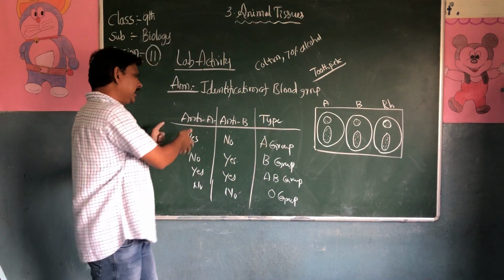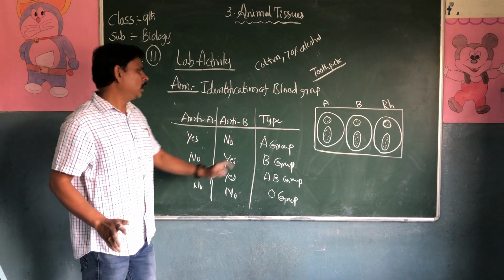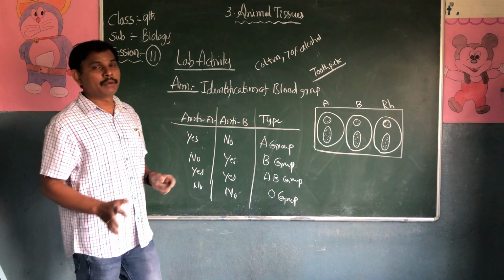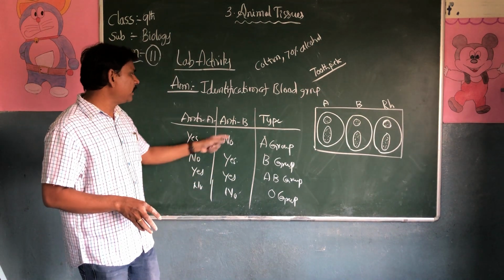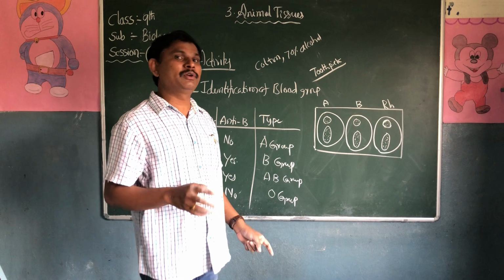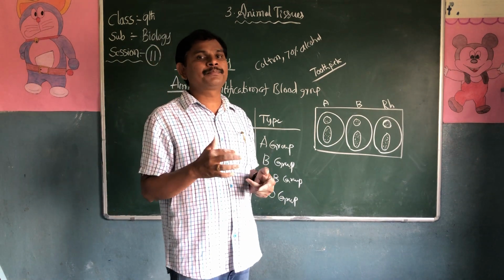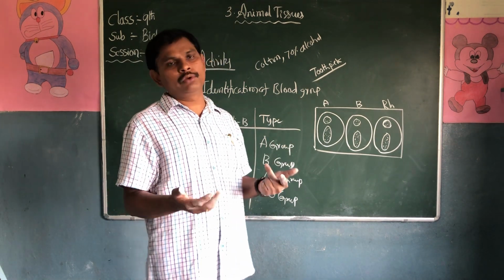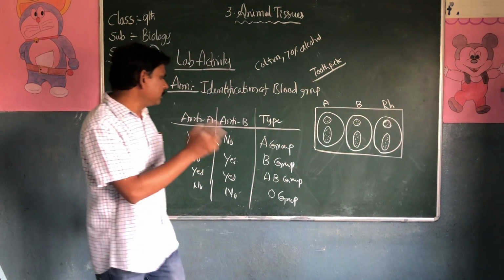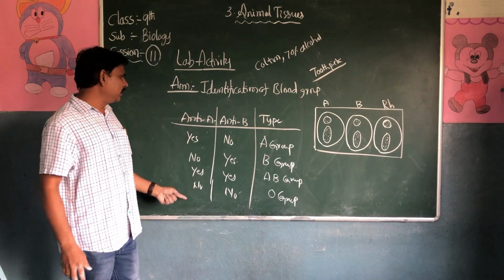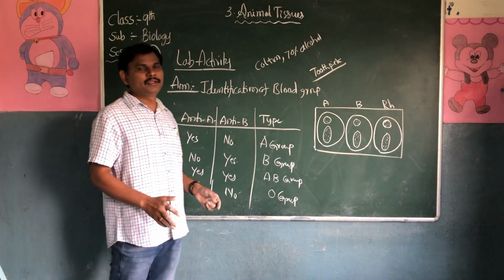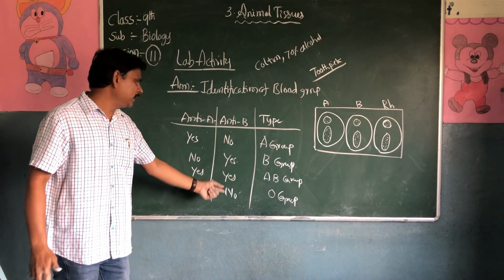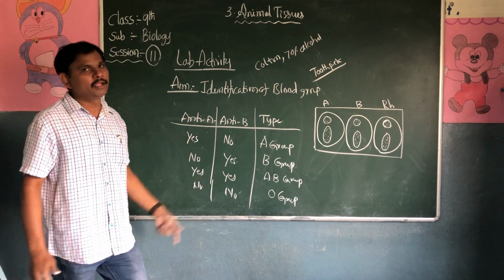In A group, anti-A is there, anti-B is not there. In B group, anti-A is not there, anti-B is there. But in AB group, anti-A is there, anti-B is there. That's why AB group is called the universal recipient. They can receive any type of blood: A group, B group, AB group, and O group. But in O group, there is no anti-A, there is no anti-B. They can donate blood to anybody, because there are no antibodies.